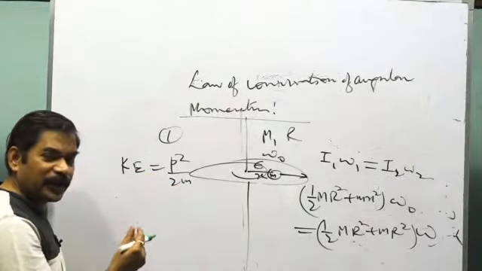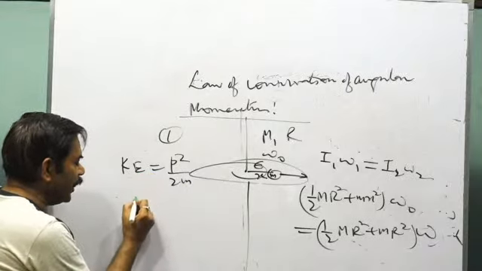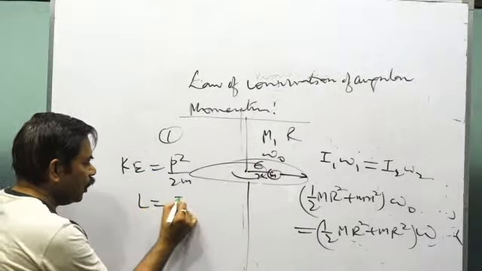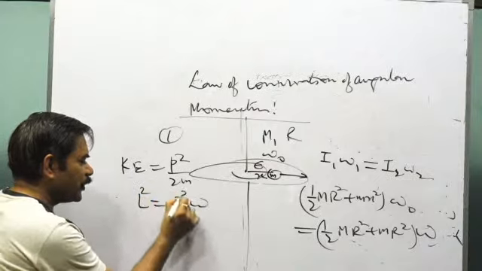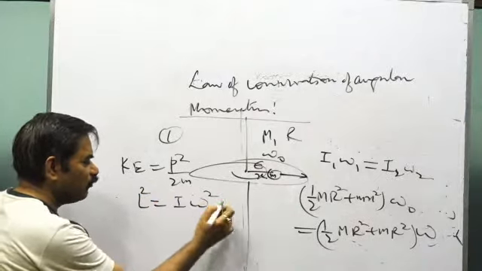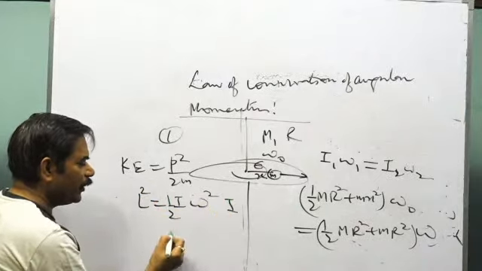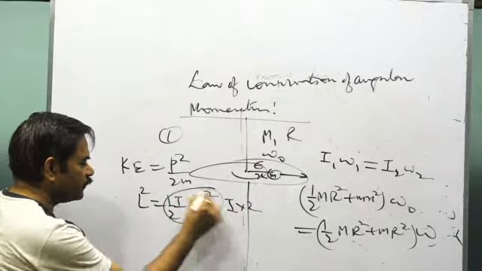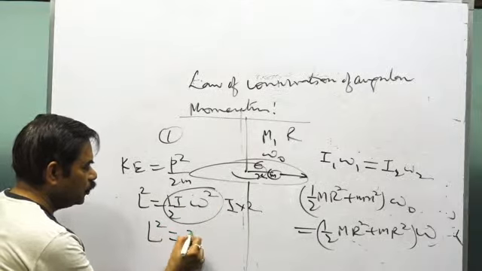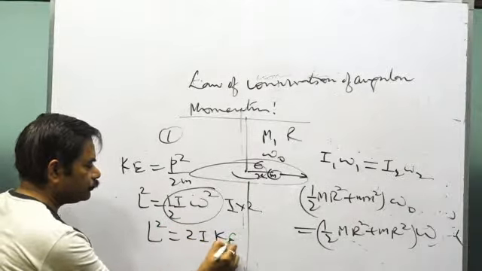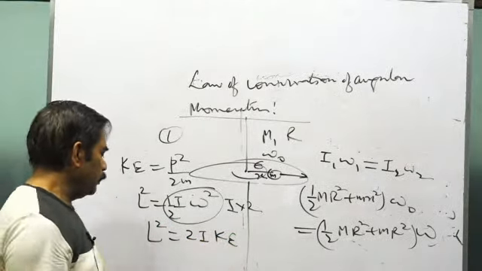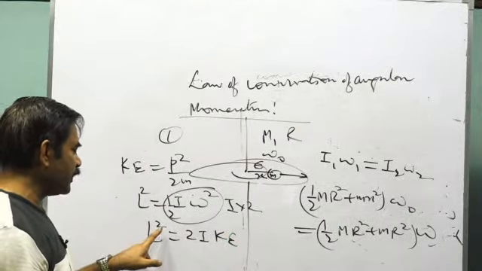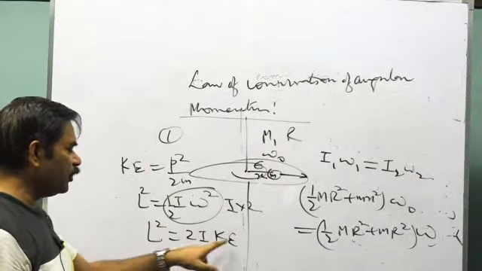You see that L equals I omega, so L square equals I square omega square. We separate one I, multiply by half and multiply by 2. Is that clear? So this is K. So L square equals 2I into K.